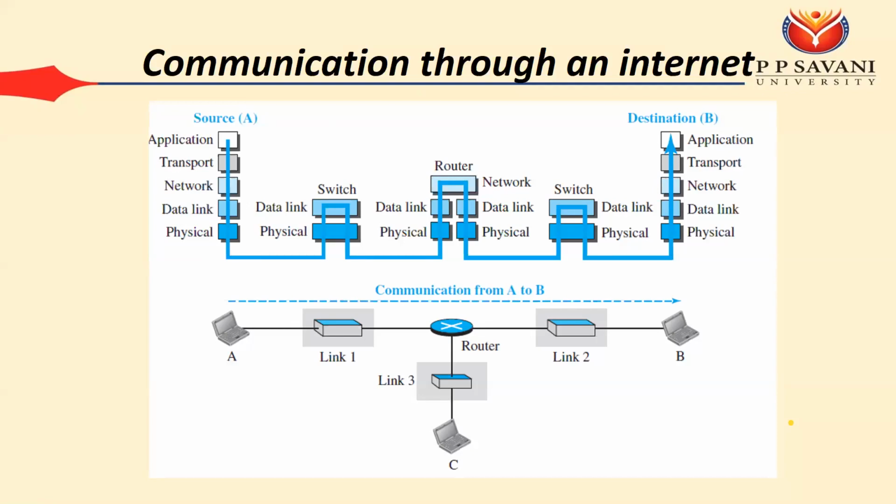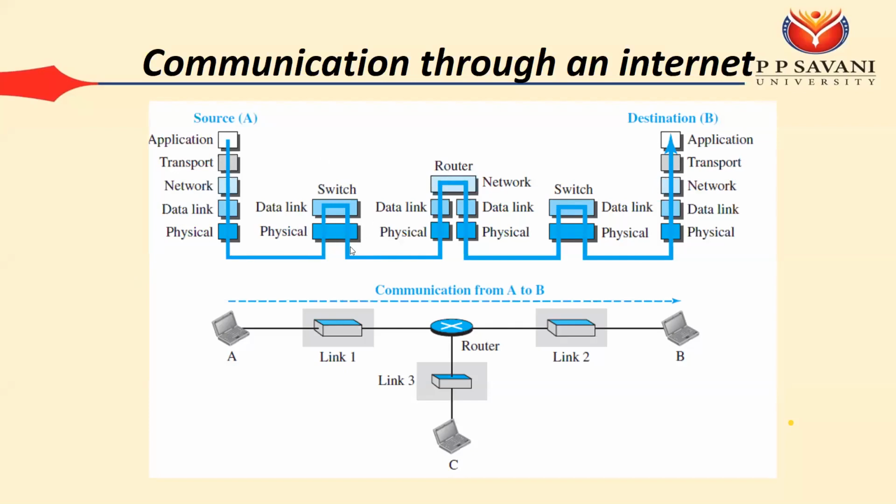So we can have end-to-end delivery, process-to-process delivery, host-to-host delivery, hop-to-hop delivery, and bit-to-bit delivery. Then the various types of addresses are MAC address, IP address, and port address. Now, how are the actual communications going to happen? When we have the hop-to-hop delivery, before your data goes to the router, it has to pass through the various switches.